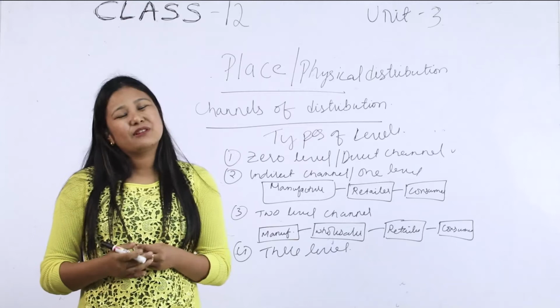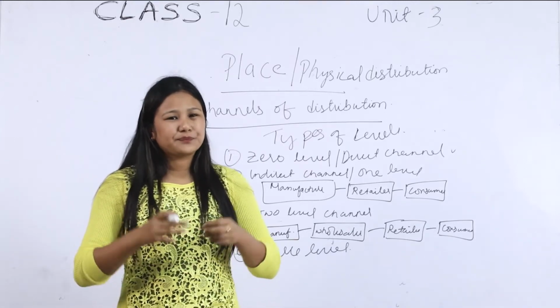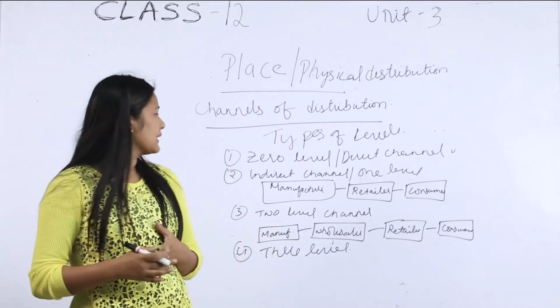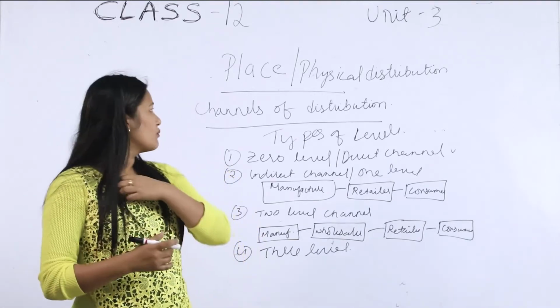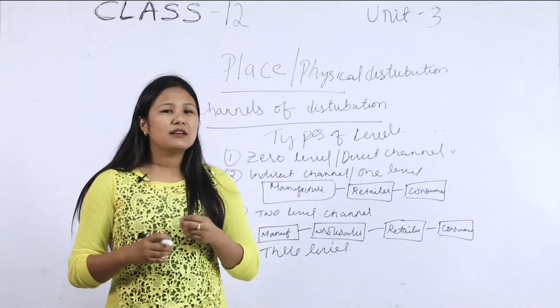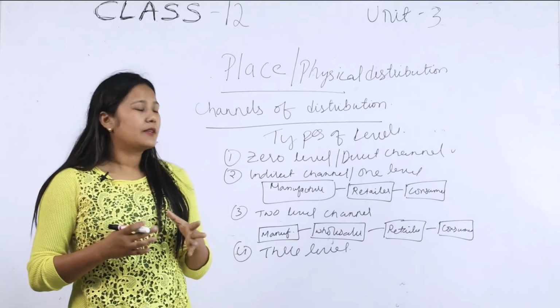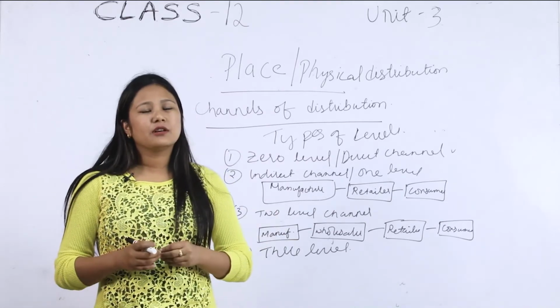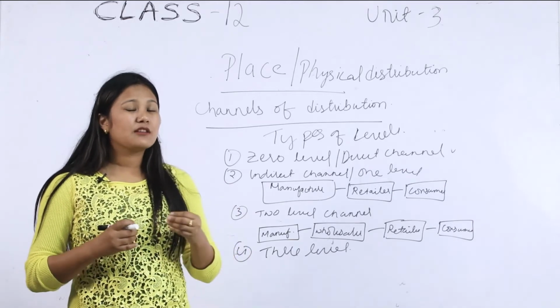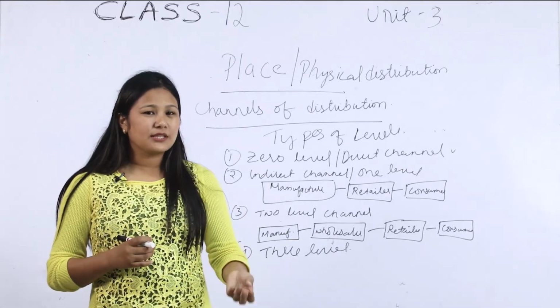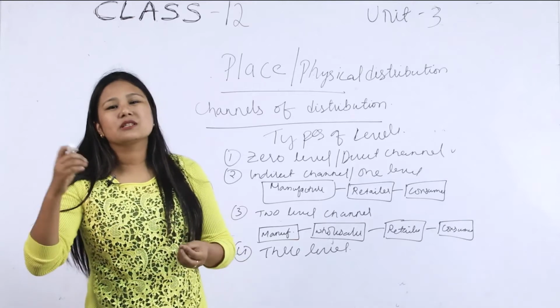The next channel of distribution of the product is the indirect channel or one level distribution. One level channel means that the manufacturer would give the product to the retailer. The manufacturer will distribute it to the retailer, then the retailer will reach the consumer.